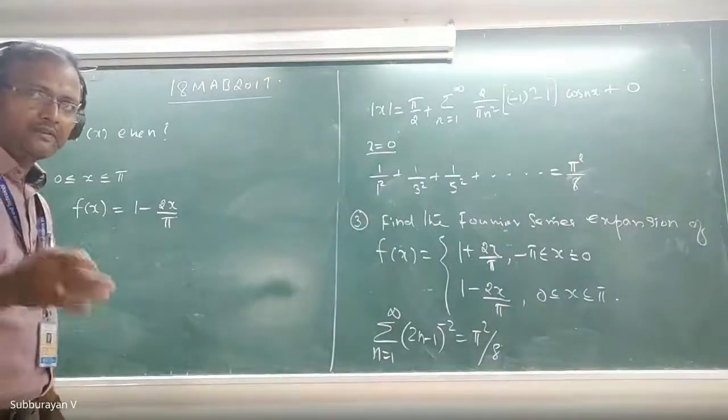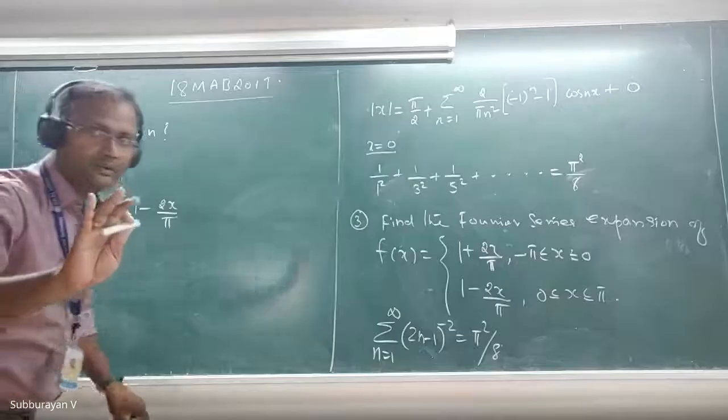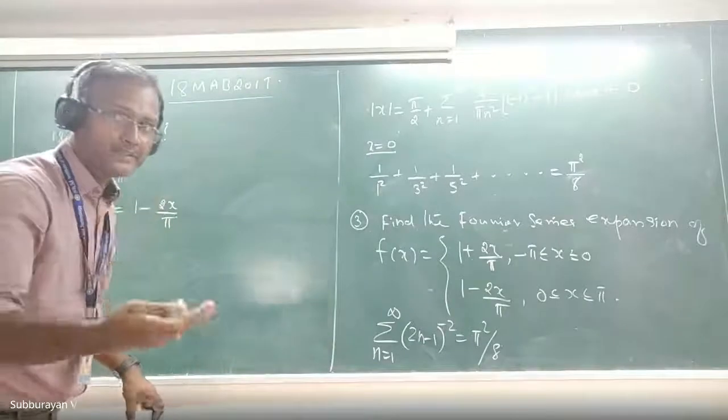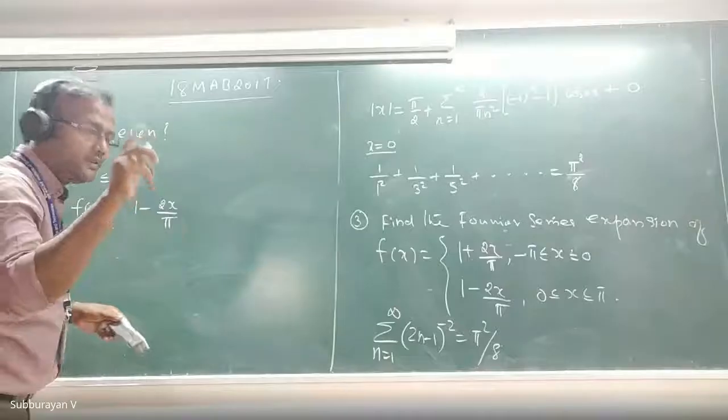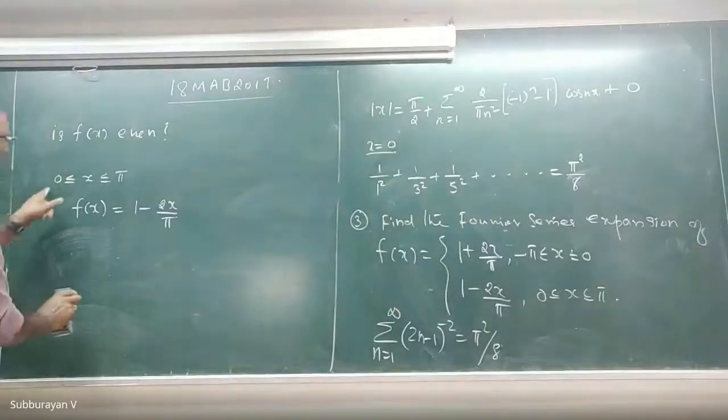Your answer is right, but I need the proof. Sir, now if we put minus x into this, minus minus will become 1 plus 2x by pi. No, what you are doing is replacing x by minus x. Yes, sir. If you replace x by minus x, what will happen?